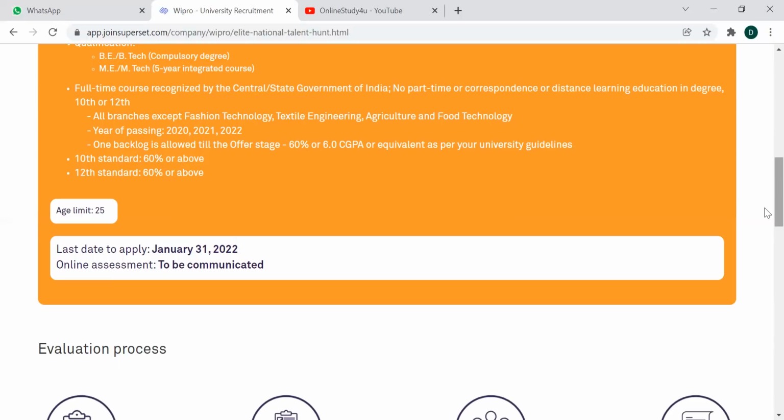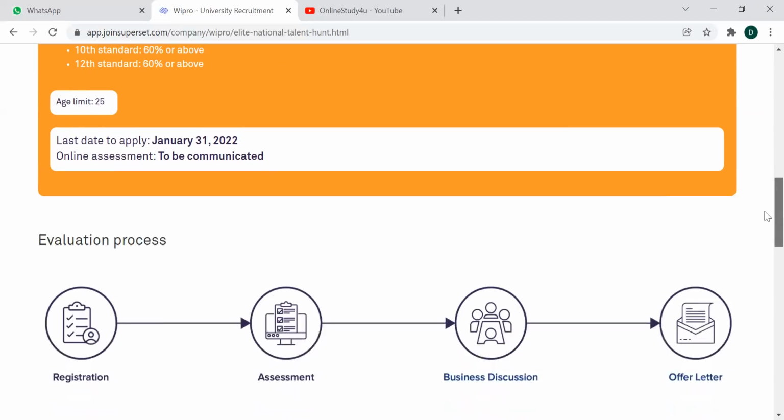Now, the online assessment will continue after this. They haven't fixed a particular date, it seems. After this registration, they'll start sending the online assessment links. So that is it.